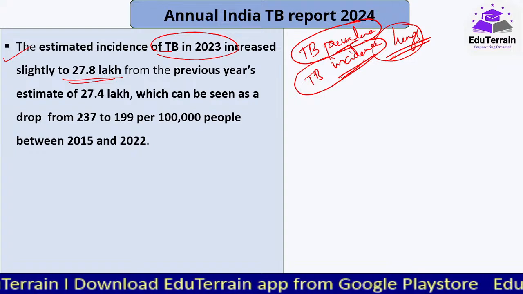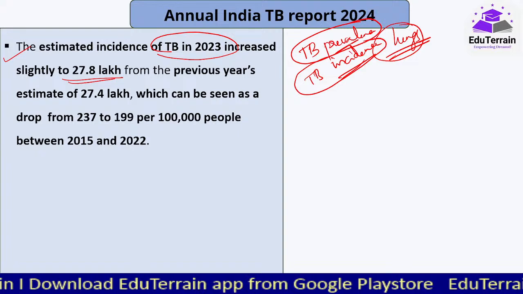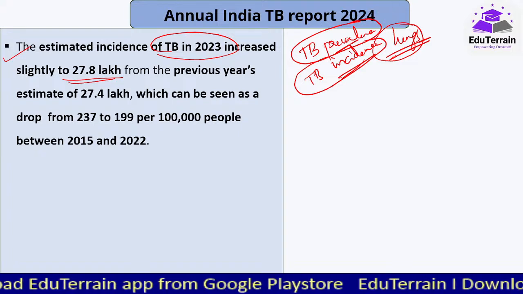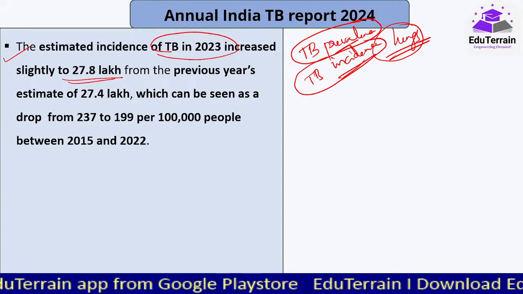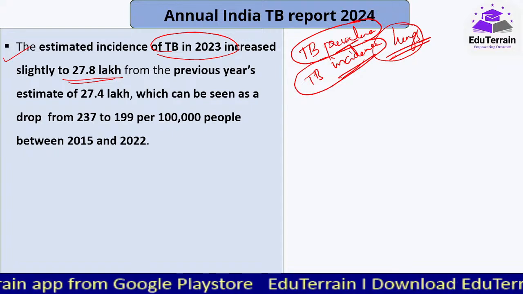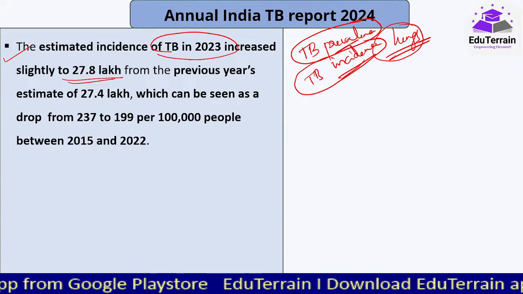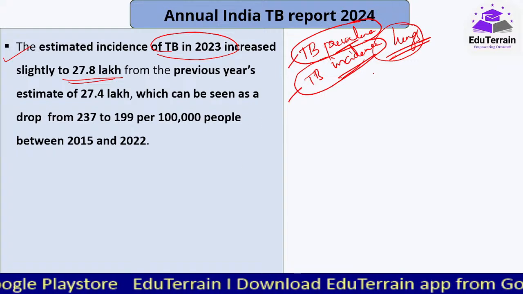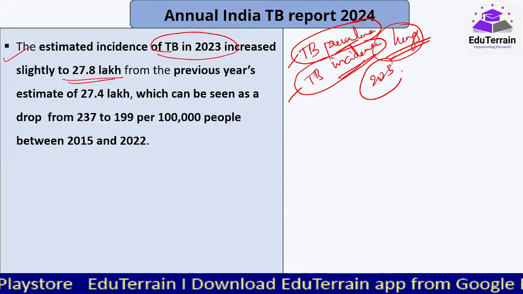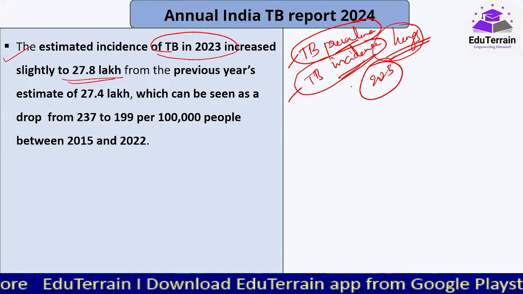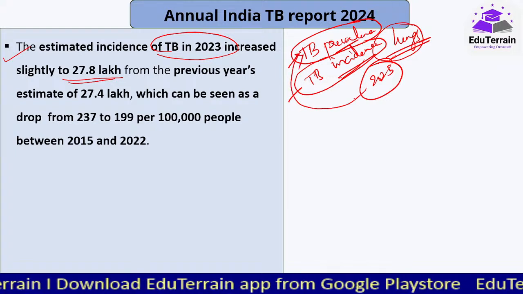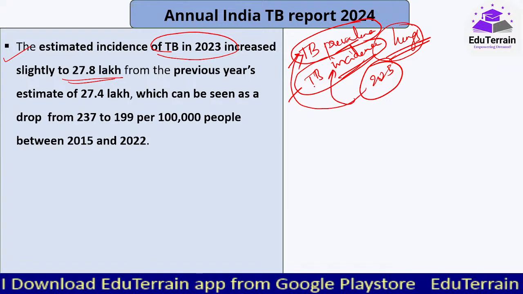So TB incidence includes those cases as well, along with the population where the symptoms are conspicuously shown, plus the relapsed cases. Kindly understand these two, because when we have set a target for ourselves that by 2025 we would be TB Mukt Bharat, we are monitoring both TB prevalence cases as well as TB incidence cases.